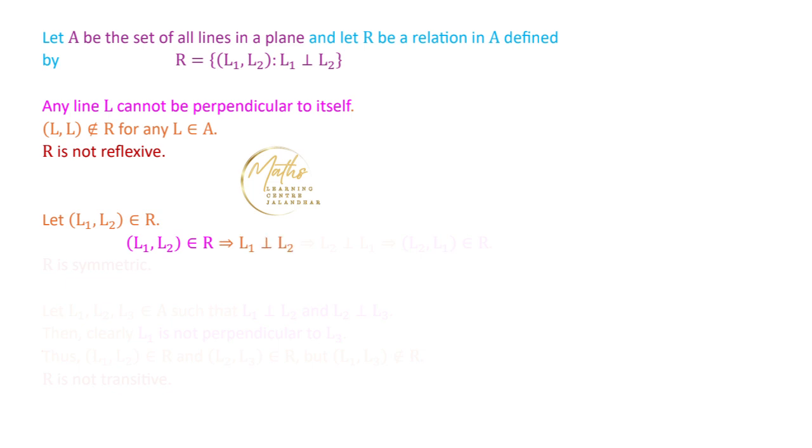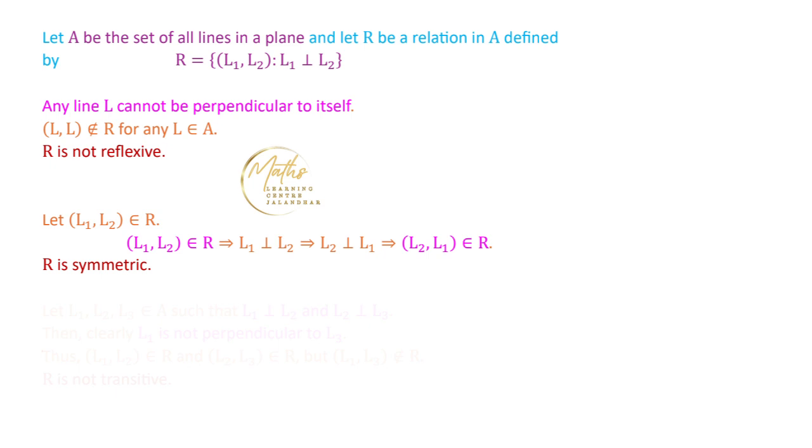If L1 is perpendicular to L2, this automatically means that L2 is perpendicular to L1. And if L2 is perpendicular to L1, this means that L2 and L1 are related by this relation R. It is by the definition of this relation. So what we obtain is that this relation R is a symmetric relation.